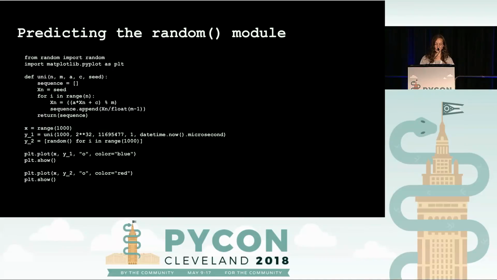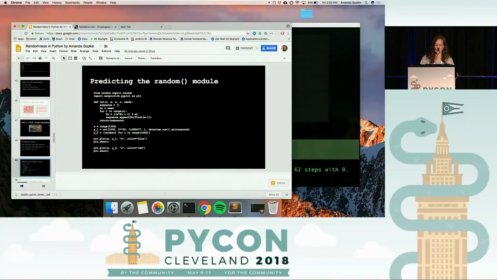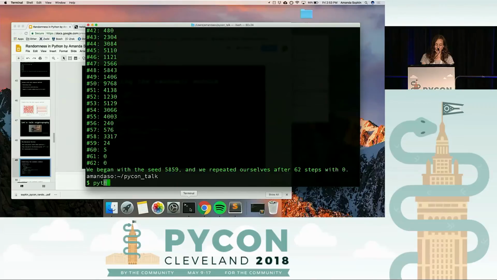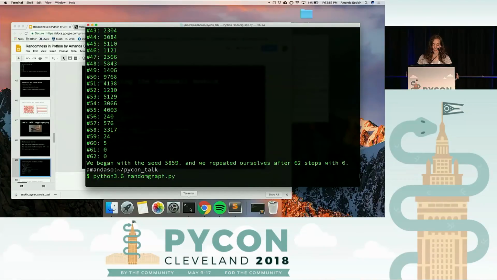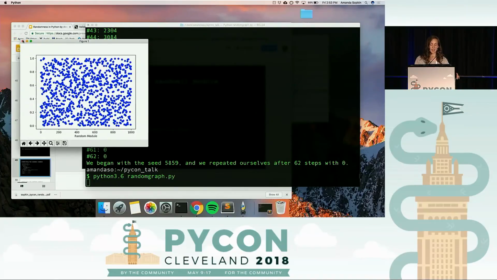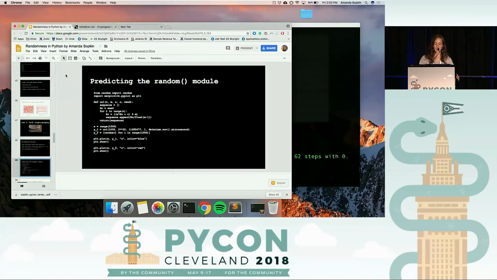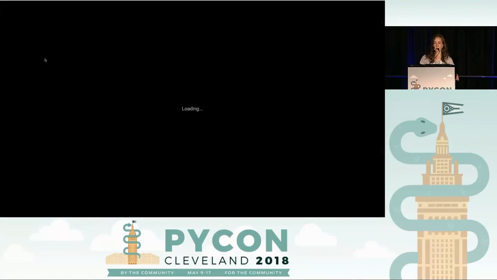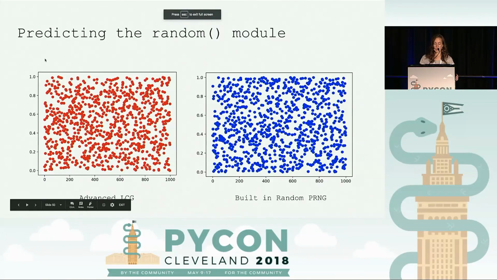All right, so I'm going to show you what it looks like when I graph the random module, which is based on the Mersenne Twister. Cool. So this is the first one that we showed before. It's the advanced linear congruential generator. It does appear random. And here's the random module, and it also appears random to the human eye. So in this case, this doesn't work, and we have to dig a little bit deeper to see exactly what is wrong with the random module.